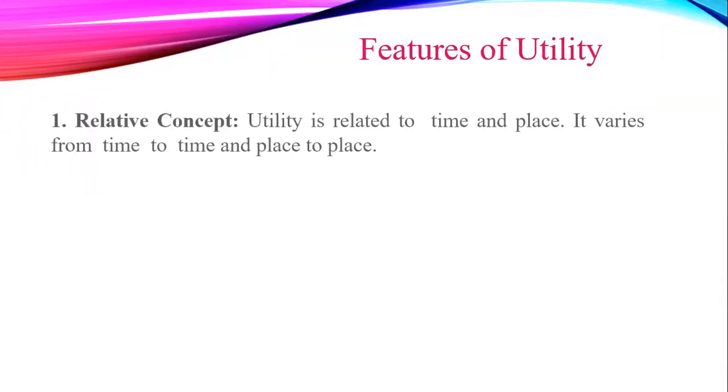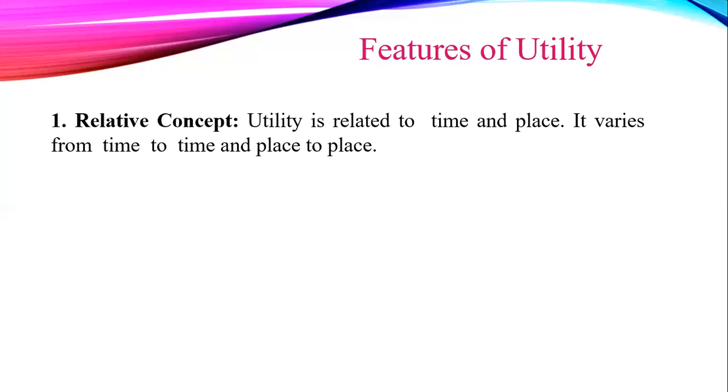Let us start with the features of utility. The first feature: relative concept. Utility is a relative concept. Utility is related to time and place. It varies from time to time and place to place. The same commodity may have different utility at different times and at different places.